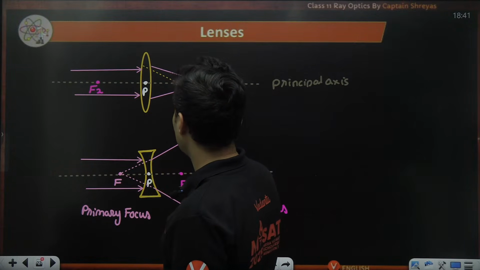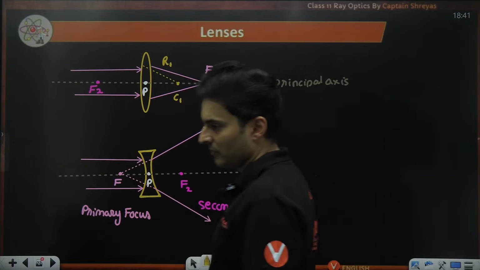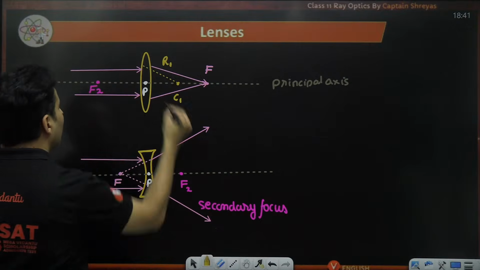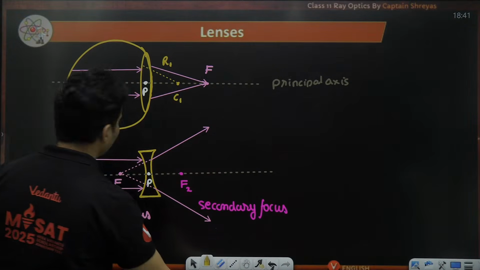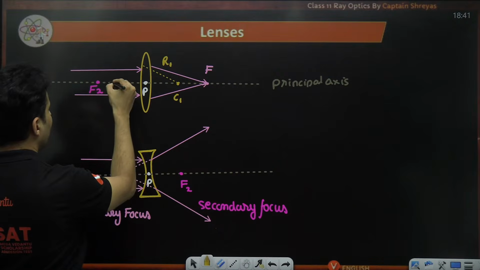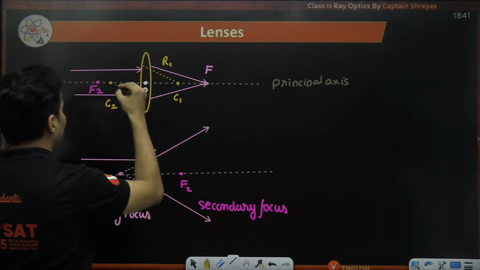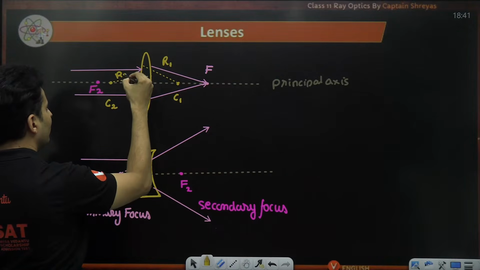So this is center number 1, and this radius will be radius number 1. Similarly, this surface might be a part of another sphere whose center is somewhere here. This is center of curvature 2, and this becomes radius of curvature 2.